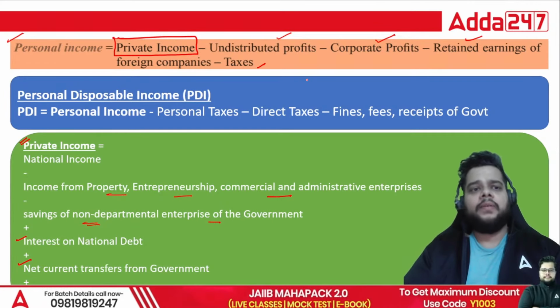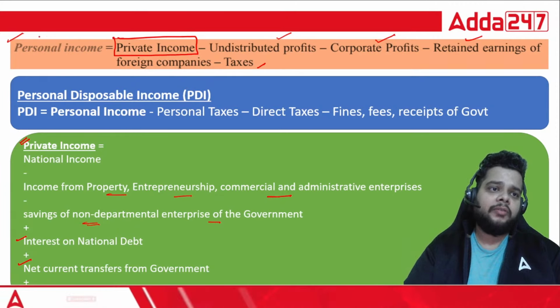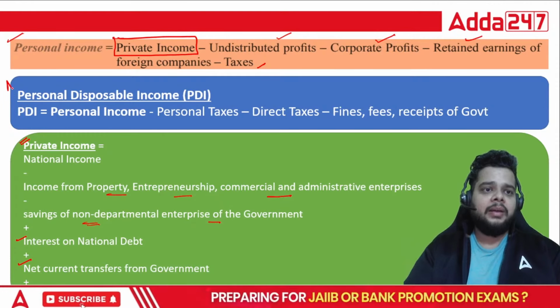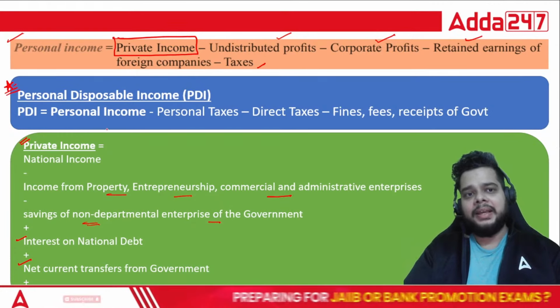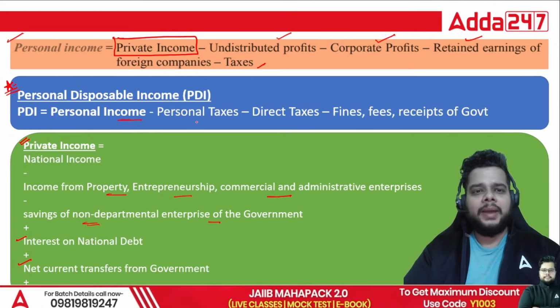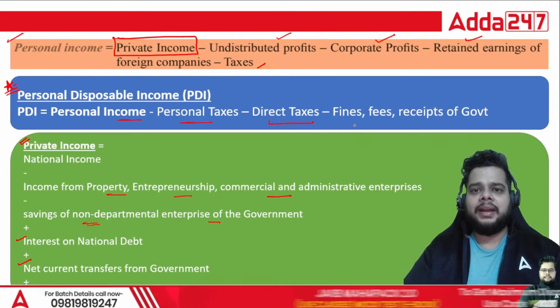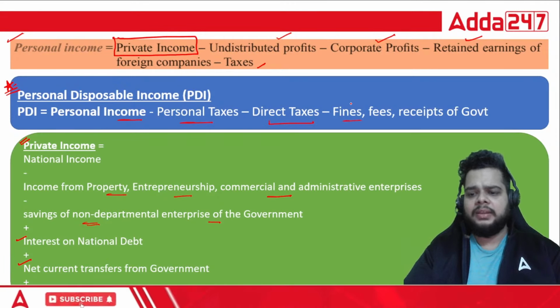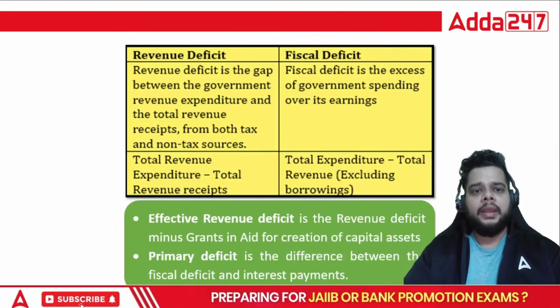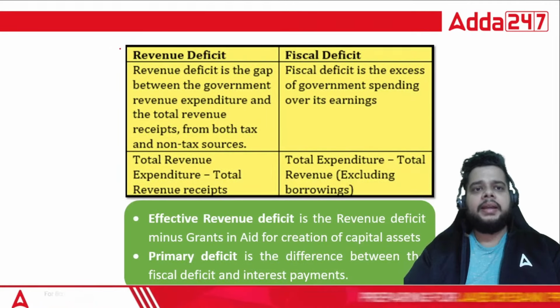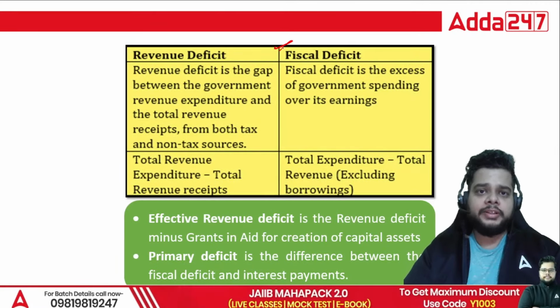So overall, when we see that these formulas are important for the exam, but the most important formula in this particular slide is this: personal disposable income, PDI, which is nothing but personal income minus personal taxes minus the direct taxes minus fines or the fees received of the government. Then we have important formula in the form of fiscal deficit.